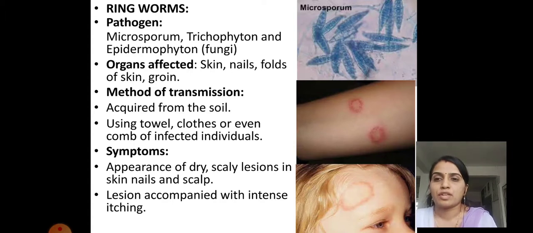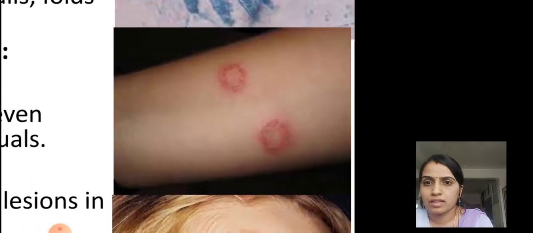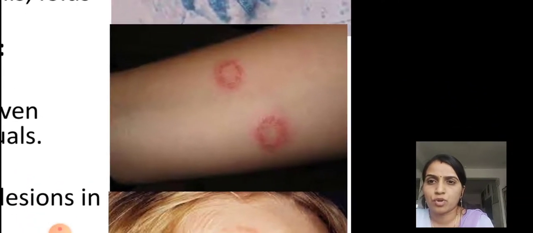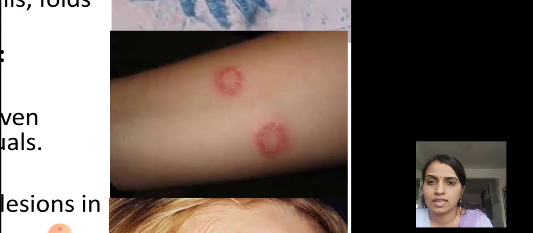Symptoms: appearance of dry scaly lesions on the skin, nails and scalp. When the fungal infection occurs on a particular part of the skin, there will be a dry scaly lesion. You can see this picture on the slide and get a proper idea of how the dry scaly lesion occurs.